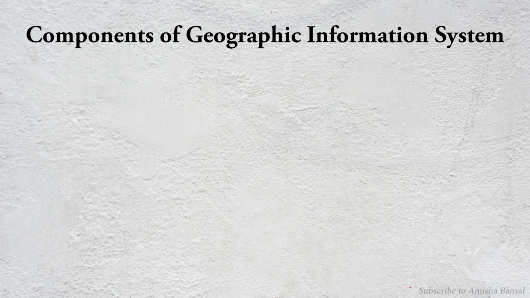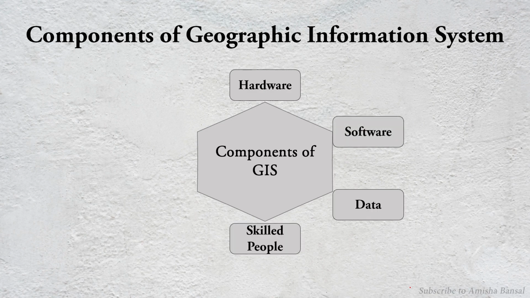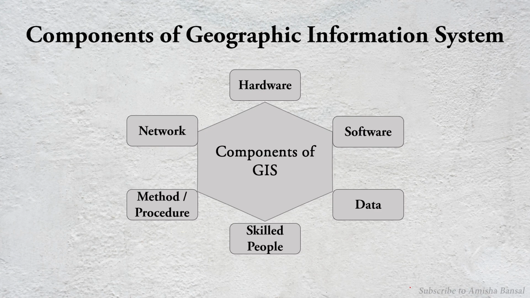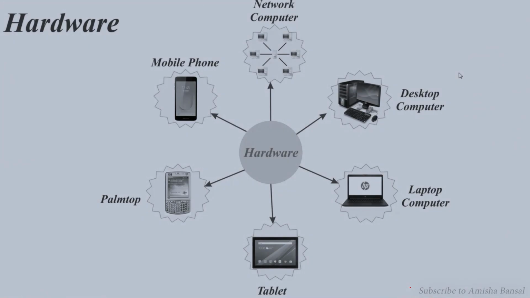Next is about the components of GIS. Components means the things which complete a geographic information system. Basically there are 6 components: hardware, software, data, skilled people, methods, and network. Hardware, which we know, is like the laptop, computer, mobile phone, or tablet, on which we can run software.